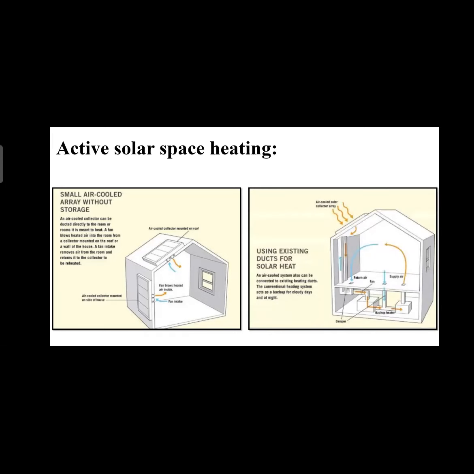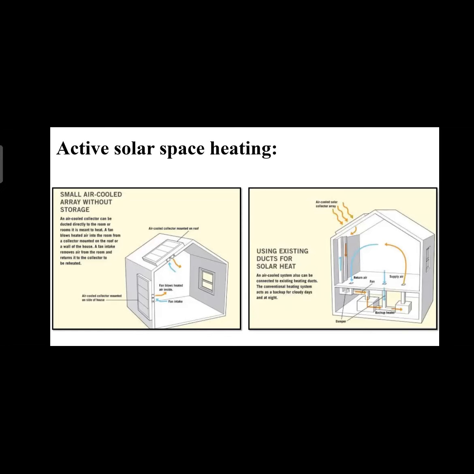Here is the second image. In the first image, we can see that in a very strong winter season, in regions with heavy winter, the sun rays are not so strong, so they cannot hit the air-cooled collector very strongly. In that case, these types of systems are used.